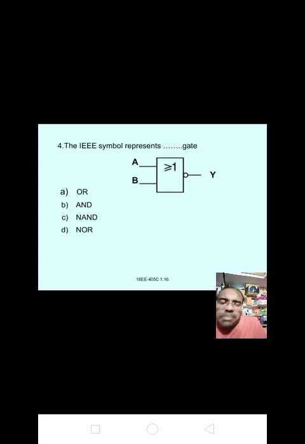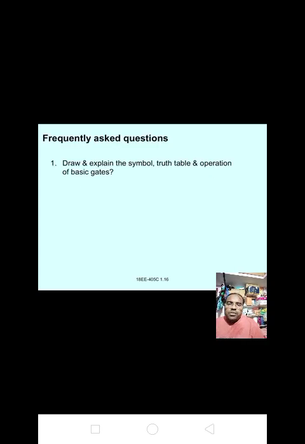Next, the IEEE symbol represents which gate? The symbol is also given. It is C, NAND gate. Okay. Frequently asked last question, most important question: draw and explain the symbol, truth table and operation of basic gates. It is given in examinations 5 to 8 times. Please make a note of it and be prepared for the exam.